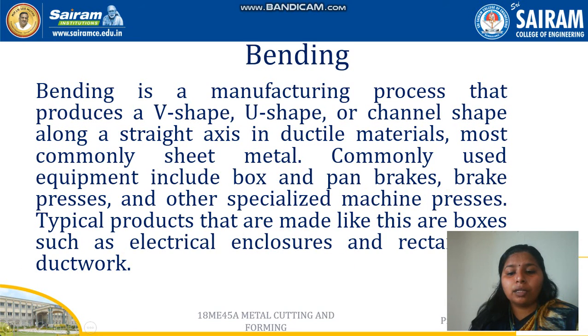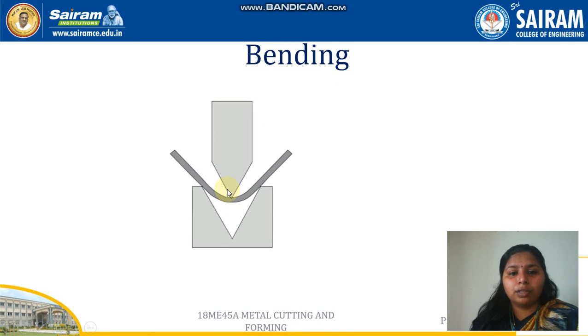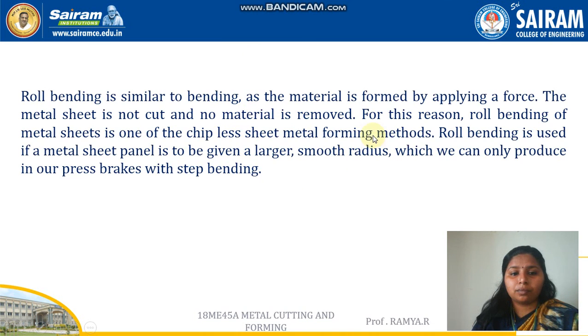Typical products made like this are boxes such as electrical enclosures and rectangular duct work. So this is how a bending operation is carried out. There is a die and a punch between which the workpiece is placed. When the punch is applied against the workpiece, it bends according to the shape of the die placed.